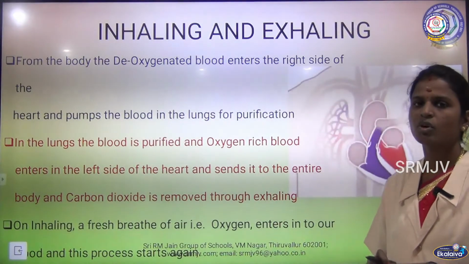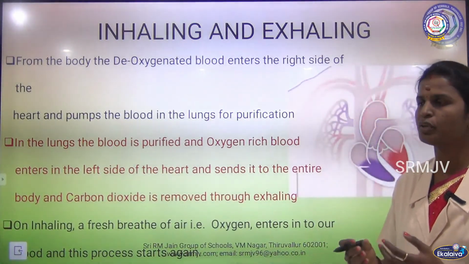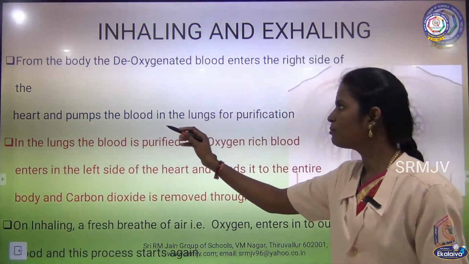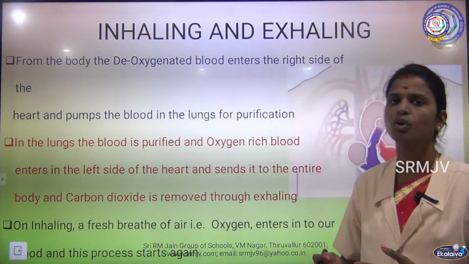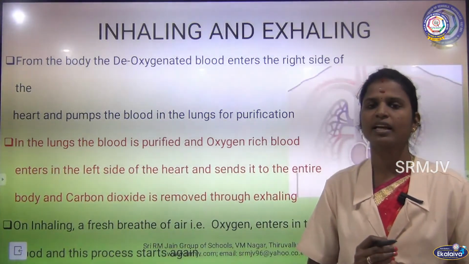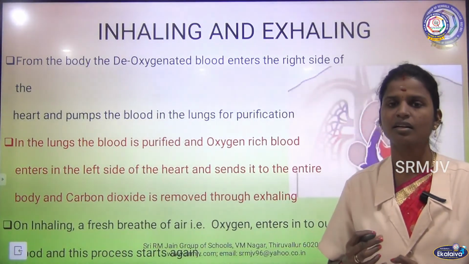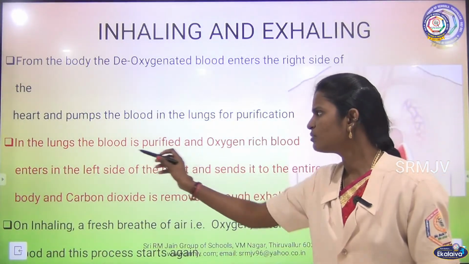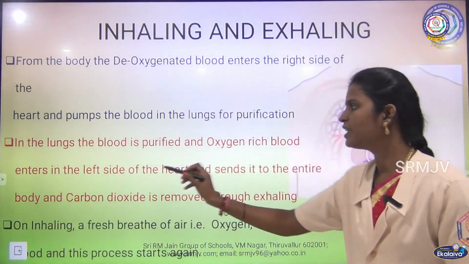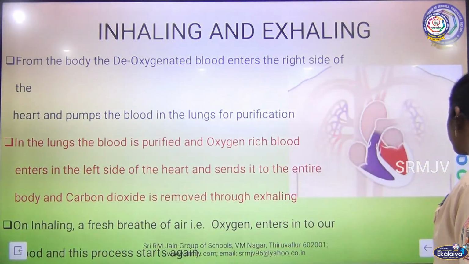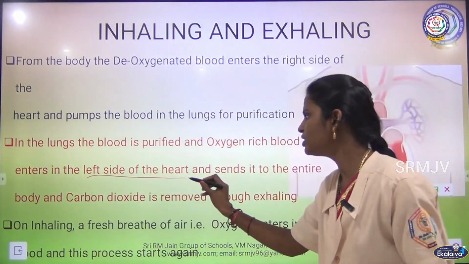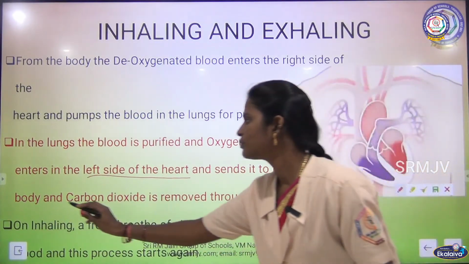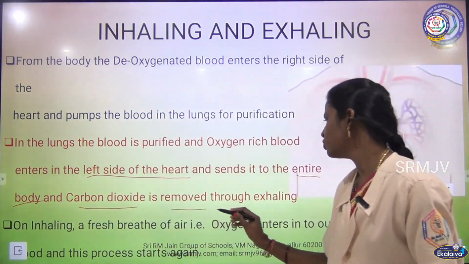Okay. Now, let us see about the relation between inhaling, exhaling and circulation of blood. From the body, the deoxygenated blood enters the right side of the heart and is pumped into the lungs for purification. In the lungs, blood is purified and oxygen rich blood enters the left side of the heart. From the lungs, the oxygenated blood enters the left side of the heart and is sent to the entire body, and carbon dioxide is removed through exhaling.